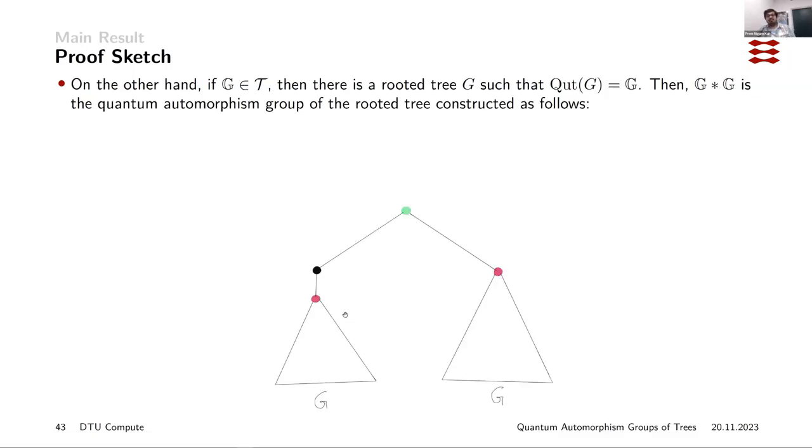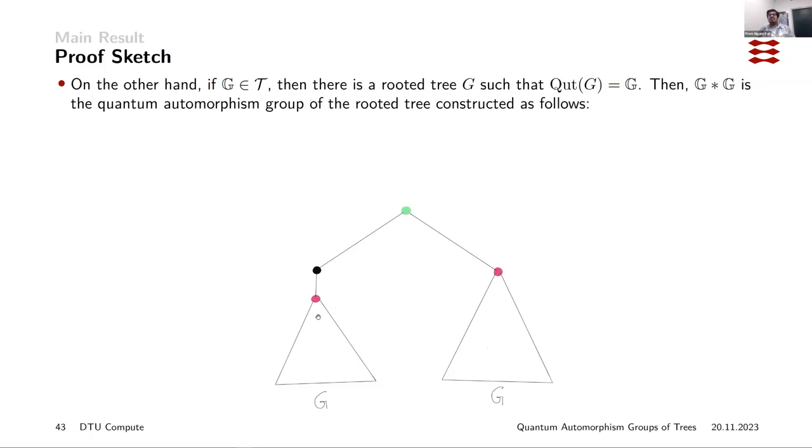So first, we use the rooted trees to forest lemma, and we just attach an extra node to this, and that does not change the quantum automorphism group of this tree. And these two trees now have a different number of vertices. They cannot be quantum isomorphic. But they have the same quantum automorphism group 𝔾.